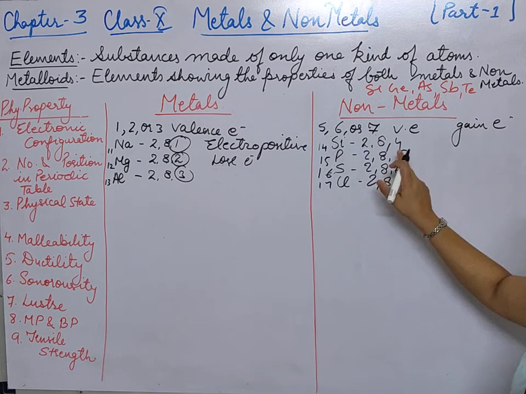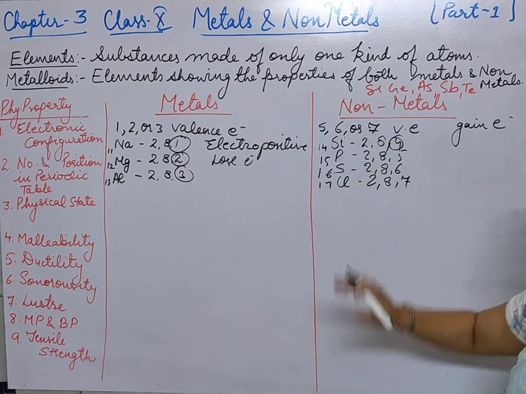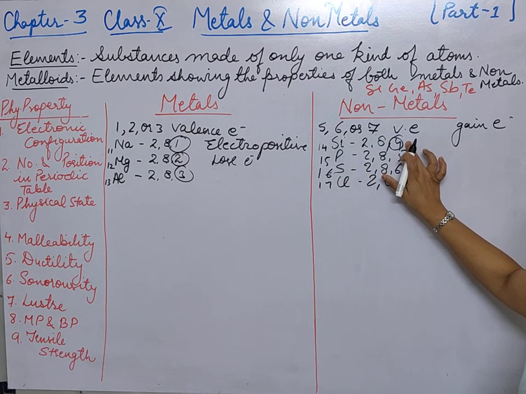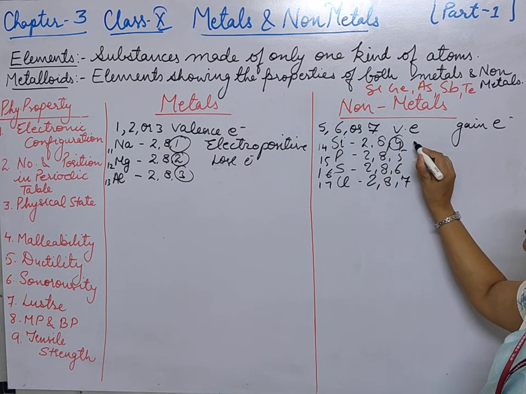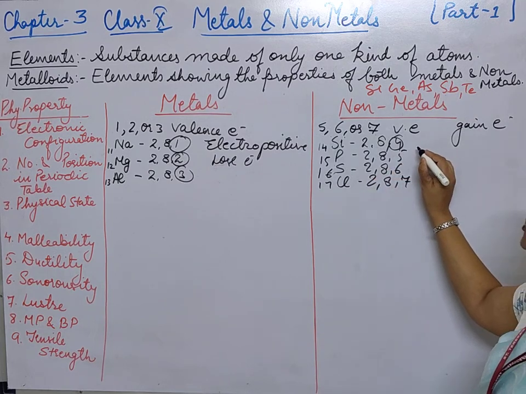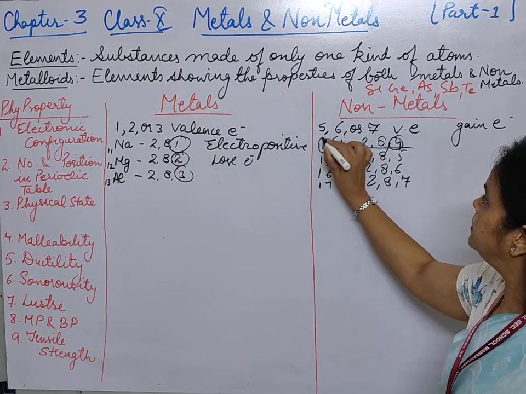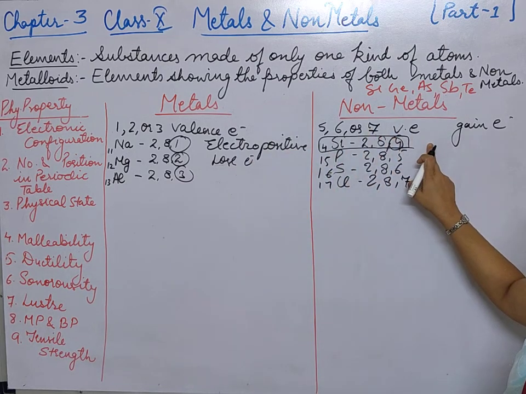See students, I had taken an element which is having 4 electrons in its valence shell. We have studied that if they are having 4 valence electrons, they will neither lose nor gain electrons, so we will not keep them either as metals or as non-metals.